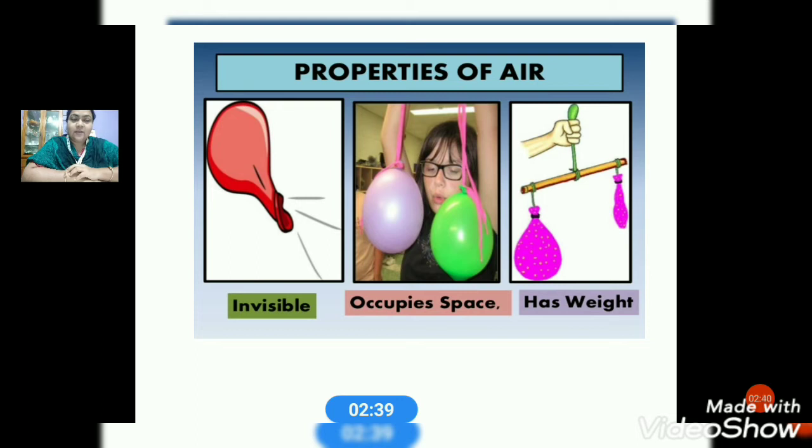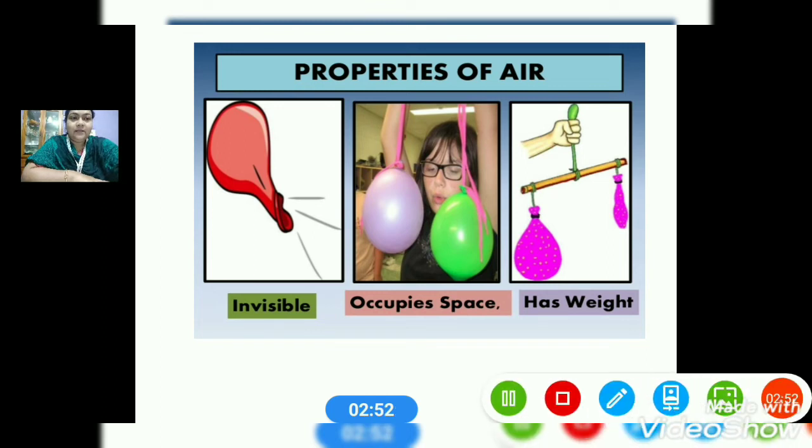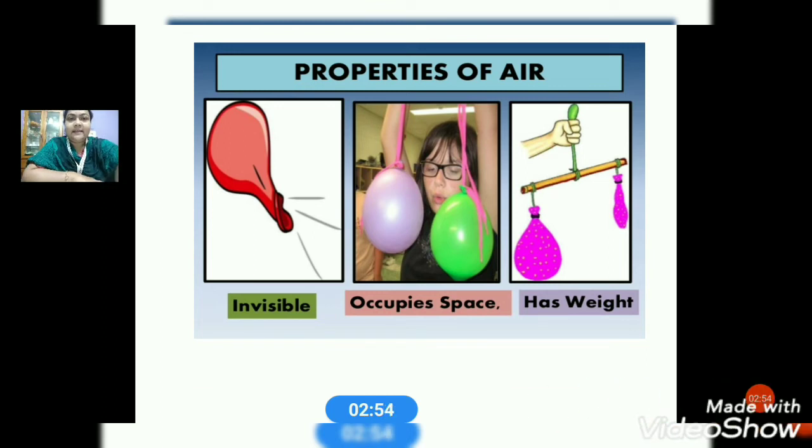When you blow air into the balloon, it gets bigger in size, isn't it? Sorry children, one second. Here you can see the balloon that occupies space, that is blown. When you blow air into a balloon, it gets bigger in size. This shows that air needs space.